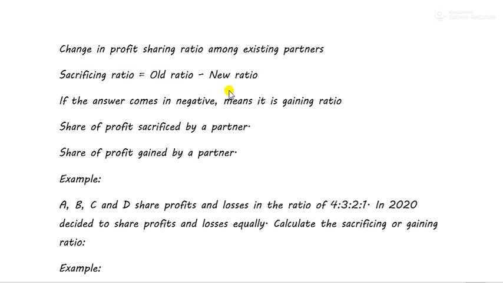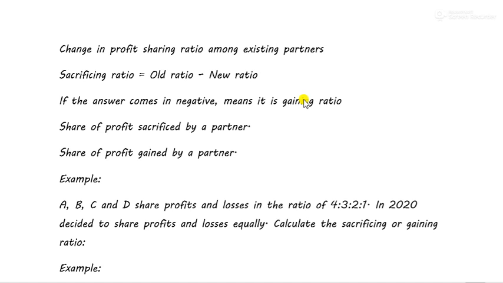We have to calculate it for each partner separately, and the old ratio minus new ratio will give you the sacrificing ratio. If the answer comes in minus or negative, it means that it is not sacrificing ratio, it is gaining ratio. Gaining ratio, again I told you, is the ratio in which a partner gains profit share. It means that his profit share does not decrease but instead increases, right?